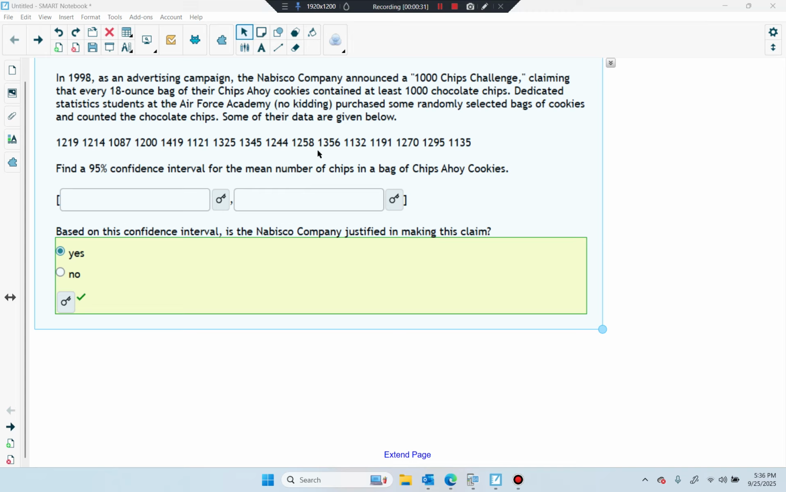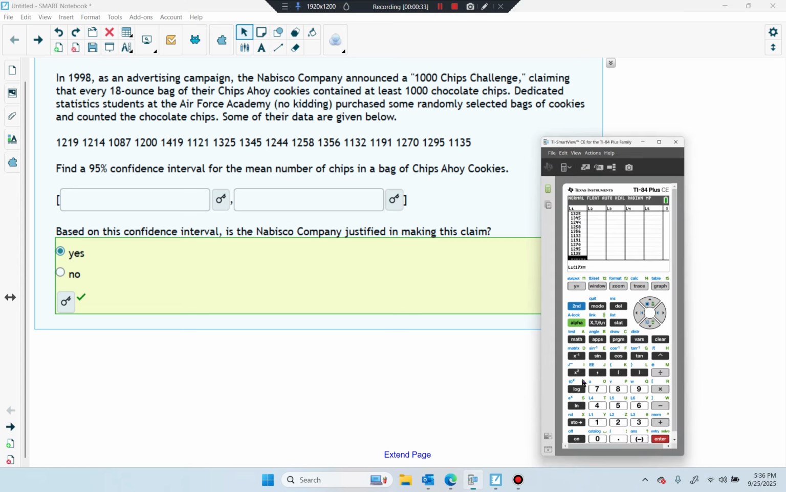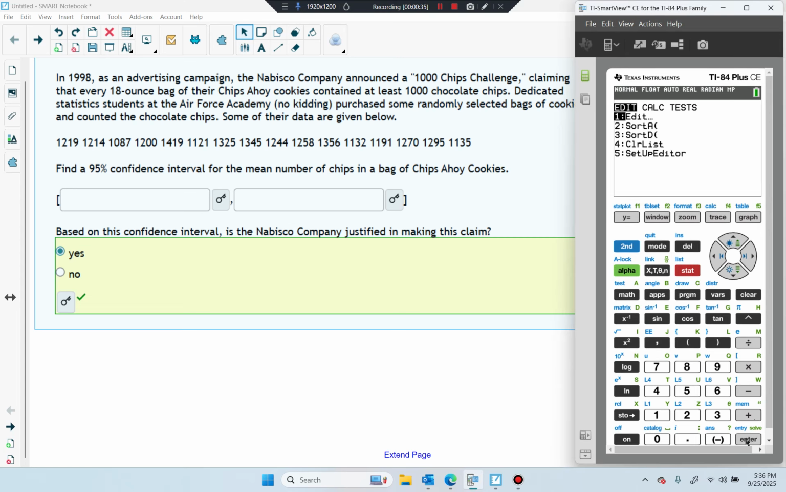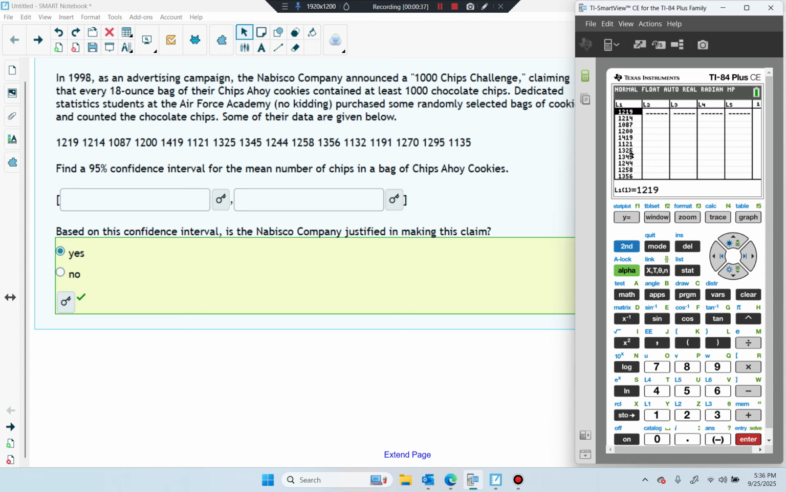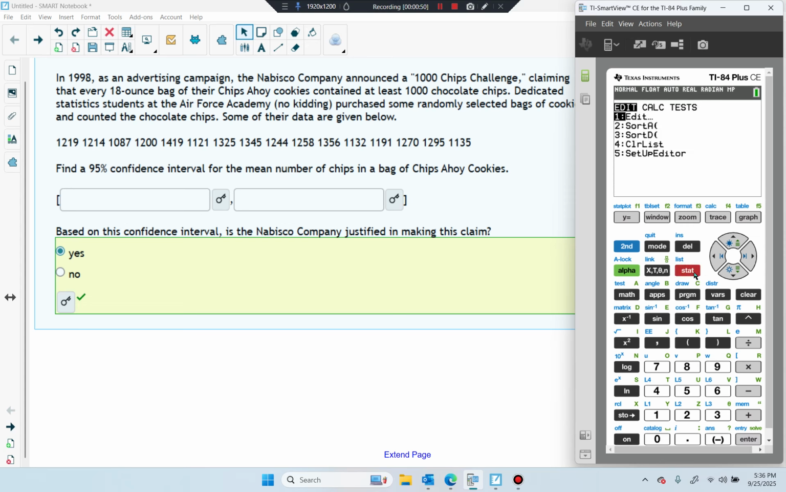So whenever you're given data, the very first thing you have to do is put that data into a list. So I hit stat enter, and I've already put it on the list because I didn't think you would want to watch me putting it all in there one by one, but it's all in there. Once you have all the data in there, we're looking for the confidence interval for a mean. So we're going to go back to stat, over to tests, and we have two options, a z interval and a t interval.